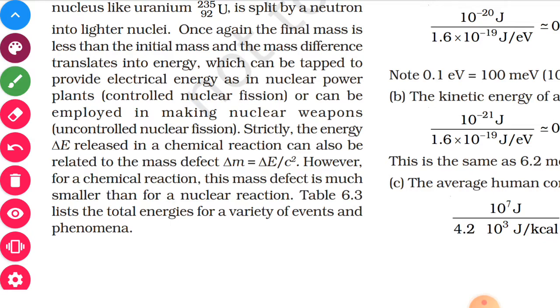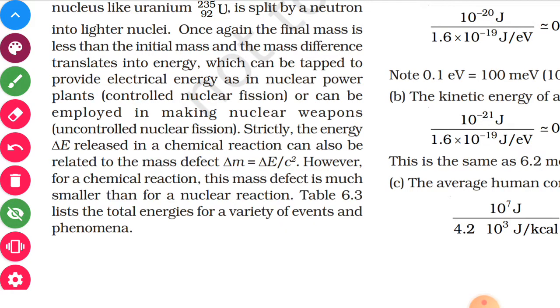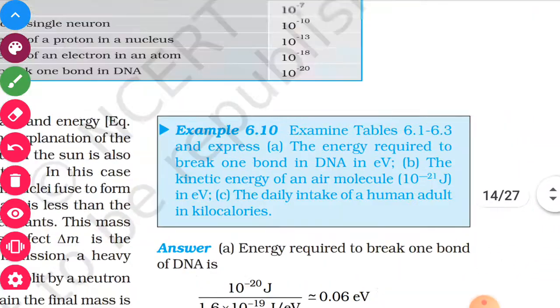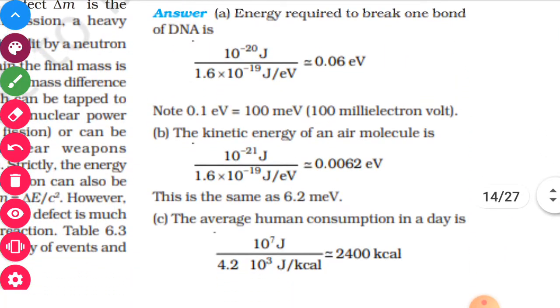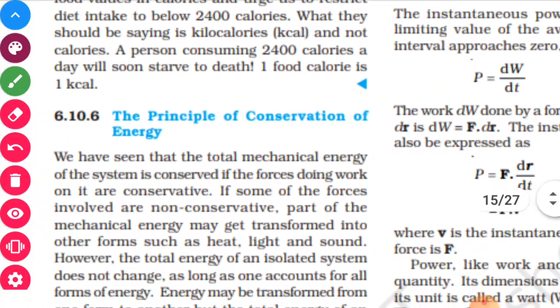So how much mass is converted into energy can also be found. If delta E is the amount of energy released, then delta E divided by the square of c will give you how much mass has been converted into energy. However, for a chemical reaction, this mass defect is much smaller than for a nuclear reaction. One table is given, you can study. Then this example, 6.10, is very easy, you can easily calculate.